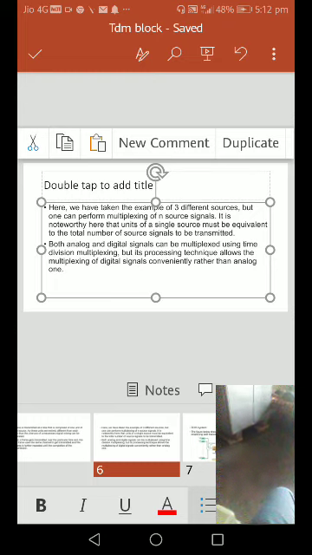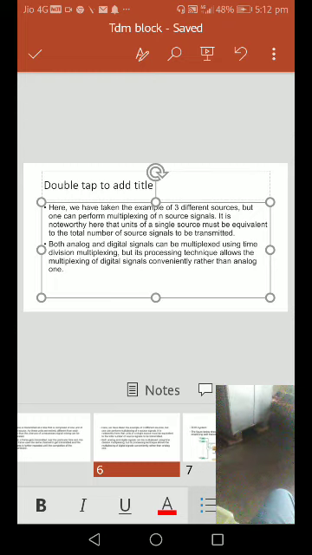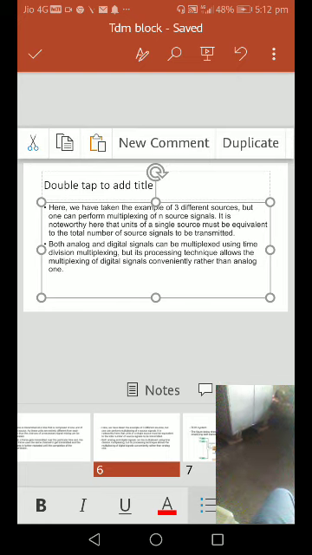Both analog and digital signals can be multiplexed using time division multiplexing, but its processing techniques allow the multiplexing of digital signals more conveniently than analog ones.